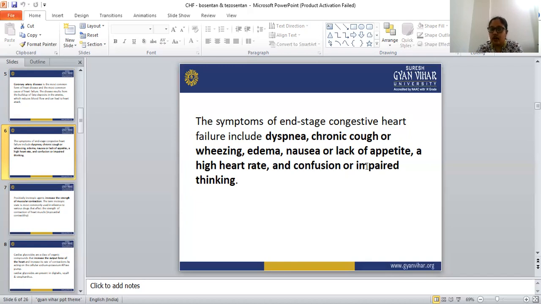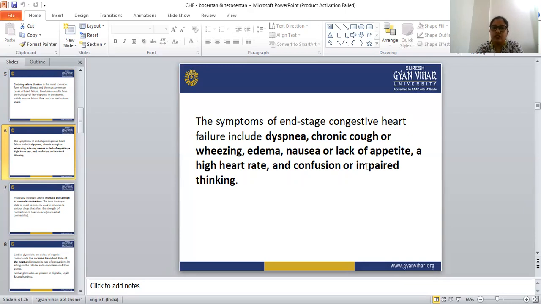When the heart is not able to pump sufficient blood, what happens? There is less supply of oxygen, because the heart is not able to pump the blood. At that time the supply of oxygen is reduced.